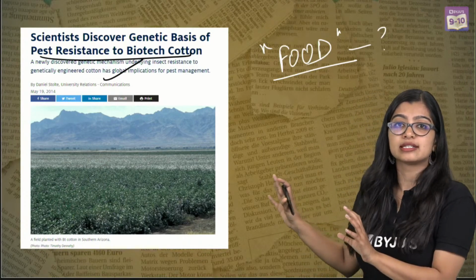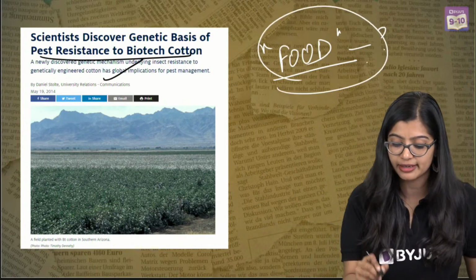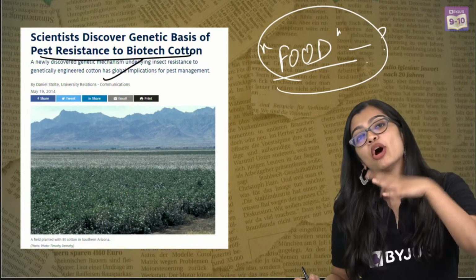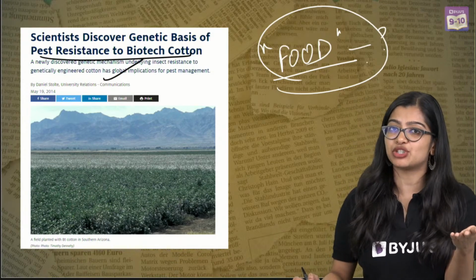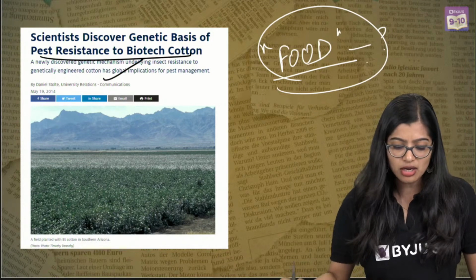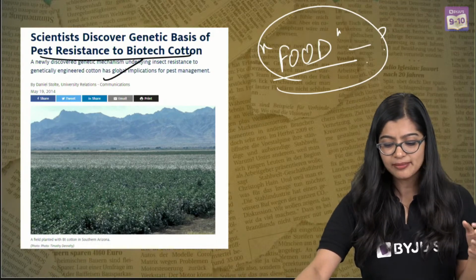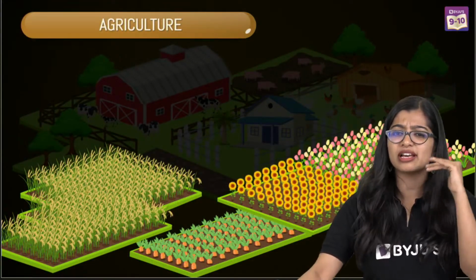And all of this, the good and the bad that we are reading about, is of course all related to food. Now, in your previous grade, in 8th grade, you had a chapter on crop production and management, and you would have learned what agriculture is. So, a quick recall, because this forms our basis. And I always tell you, if your basics are strong, the rest of it is easy.